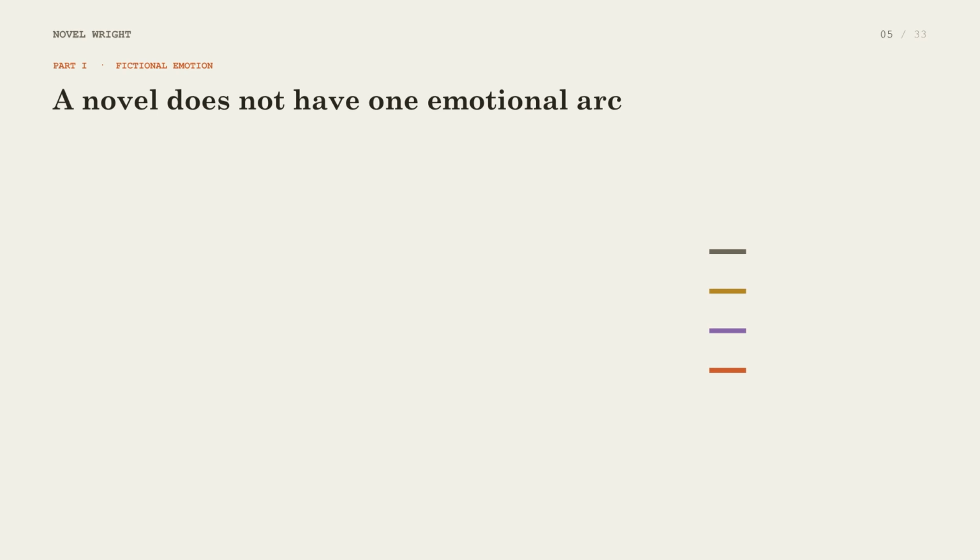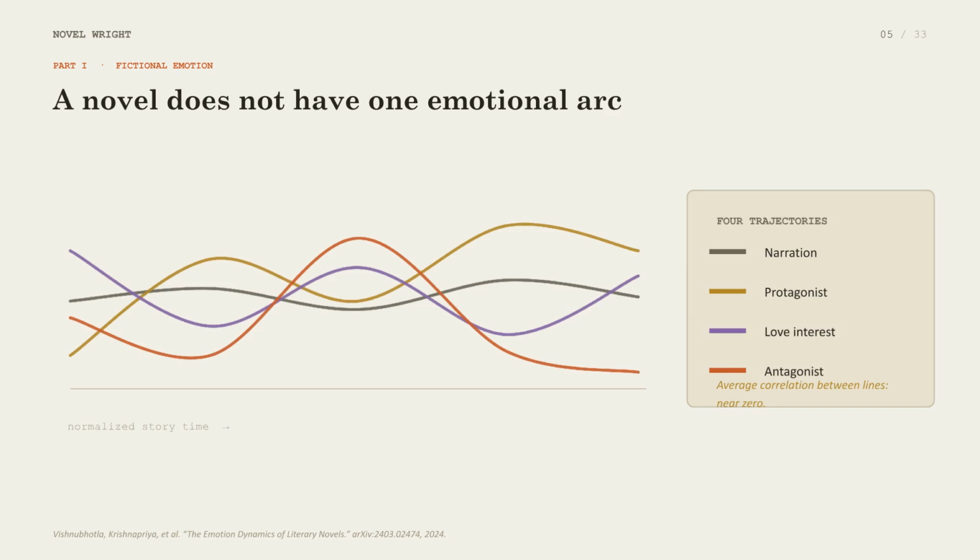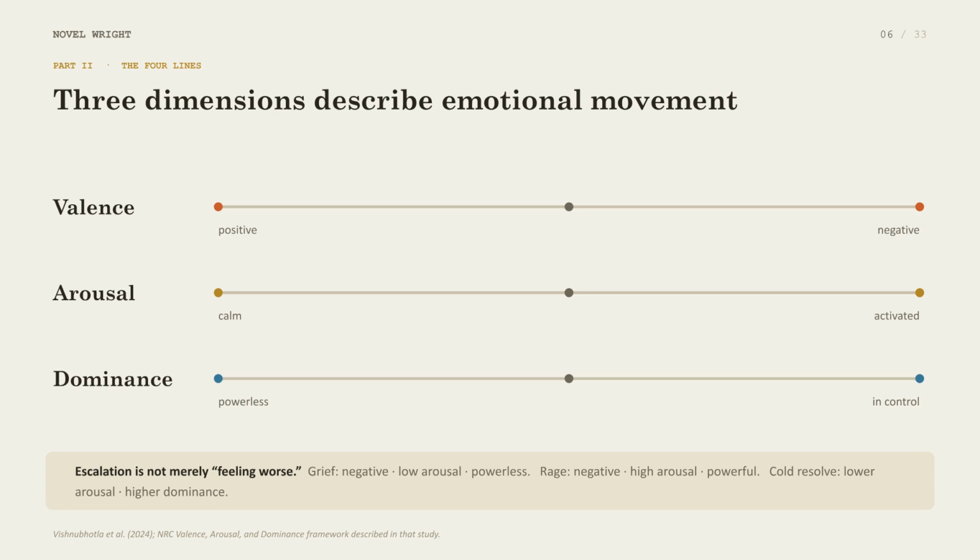A novel does not have just one emotional arc. It is a collection of intersecting emotional journeys, where different characters may be moving in different directions simultaneously. Emotional movement is described by three dimensions: valence, arousal, and dominance. Understanding these allows us to see that true escalation involves more than just feeling worse.